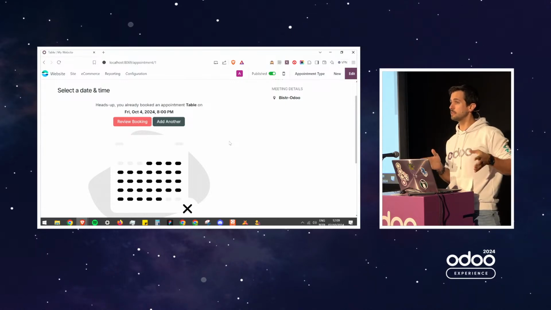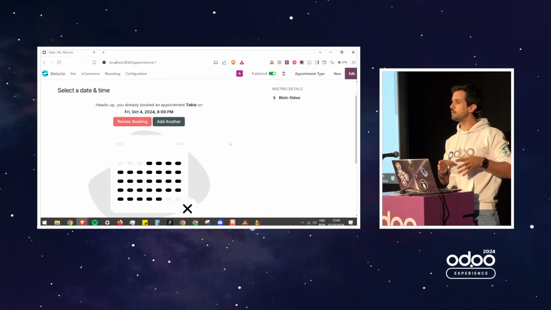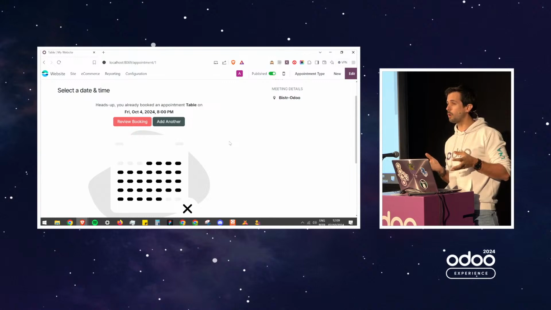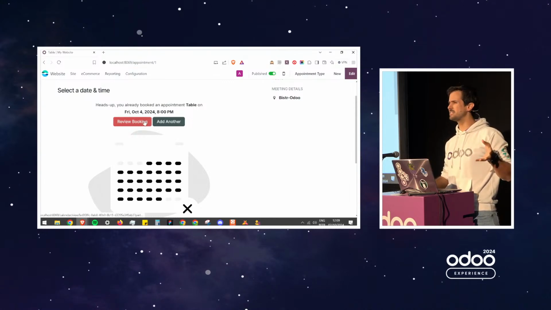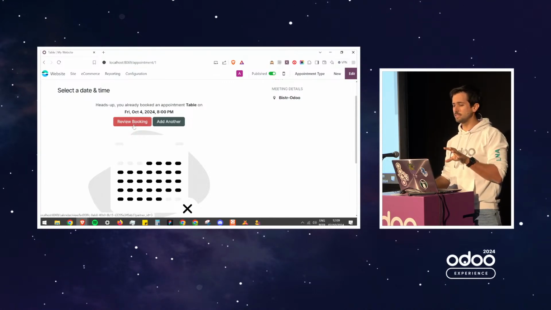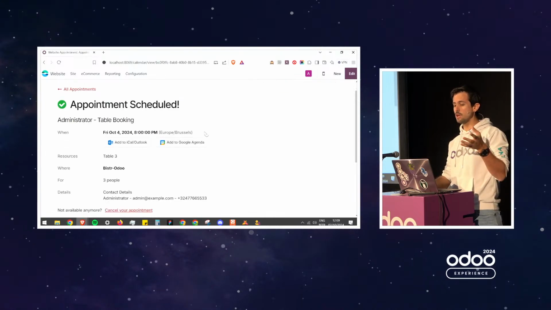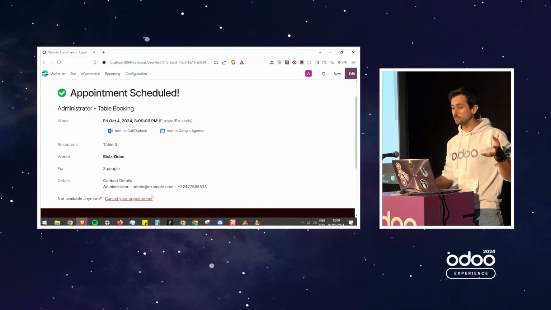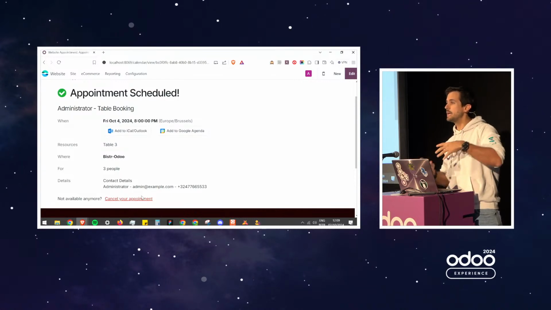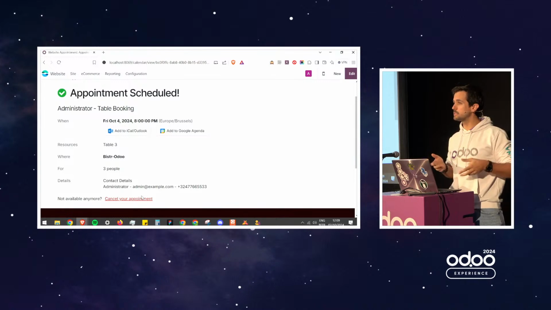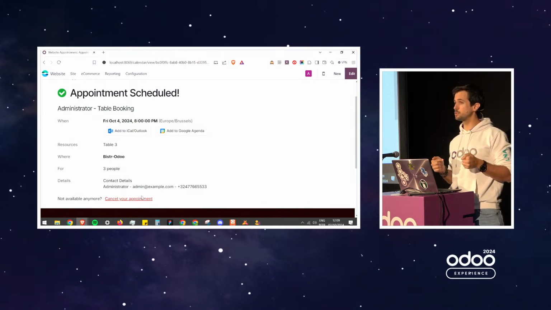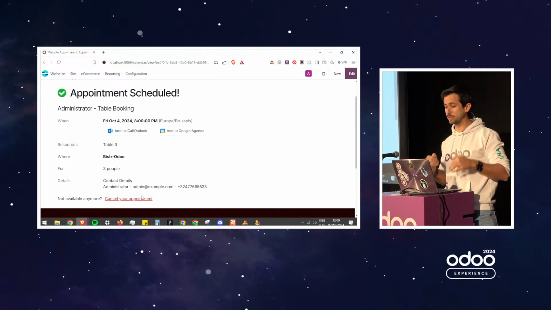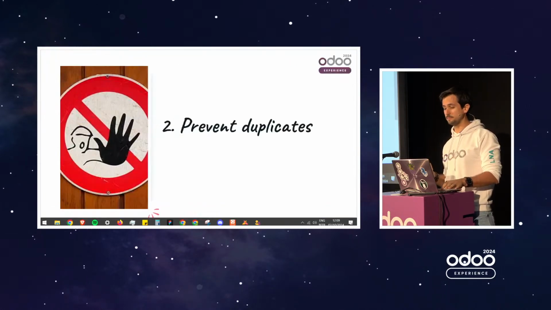And from there, as a customer, I can decide, yes, but I really love this restaurant and I want to go there as many times as possible. Or, okay, let me review my booking, because indeed I forgot about this one. Once you see this, you can go to review booking. You can see the reminders and what I had booked. And if needed, you can just cancel it and book another one. It's just a simple heads up, a simple warning, but with that you're already avoiding duplicates and reducing the no-show rate for your company. So that's new in Odoo 18.